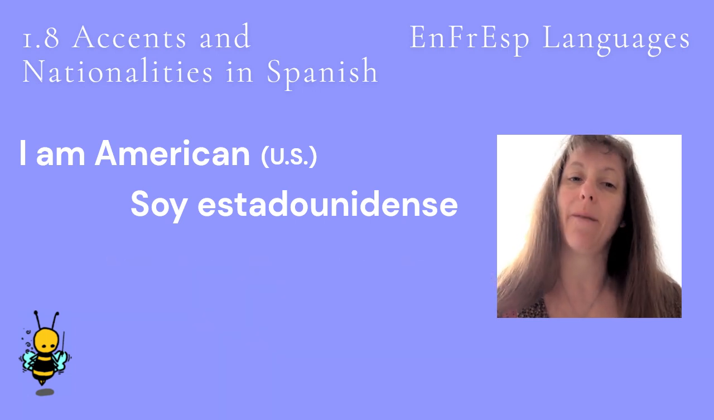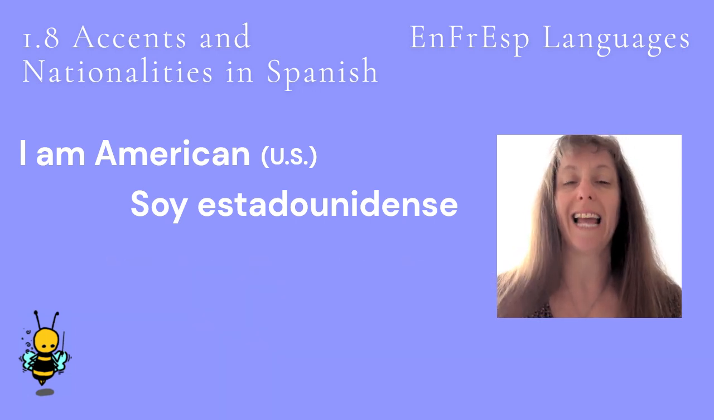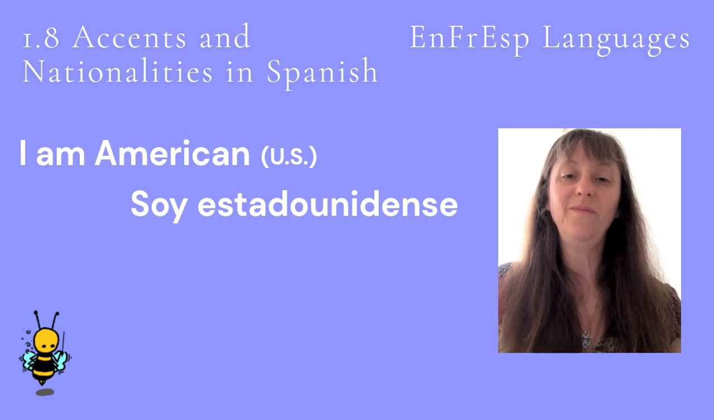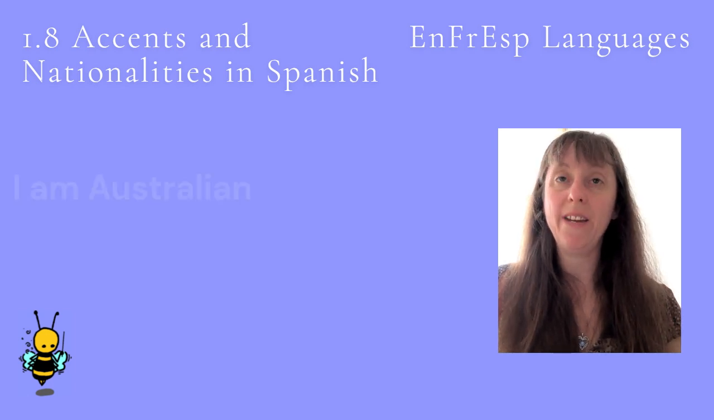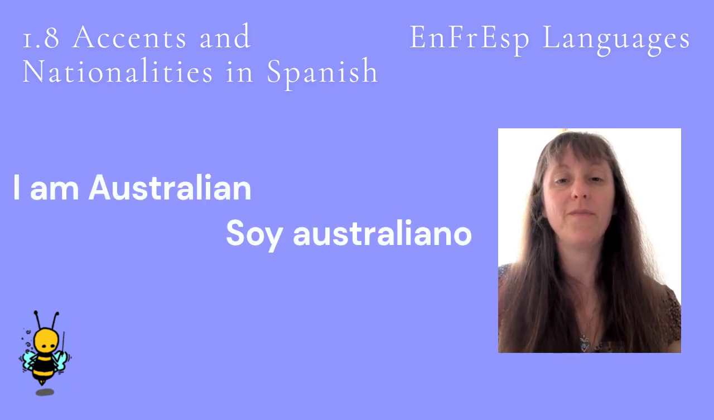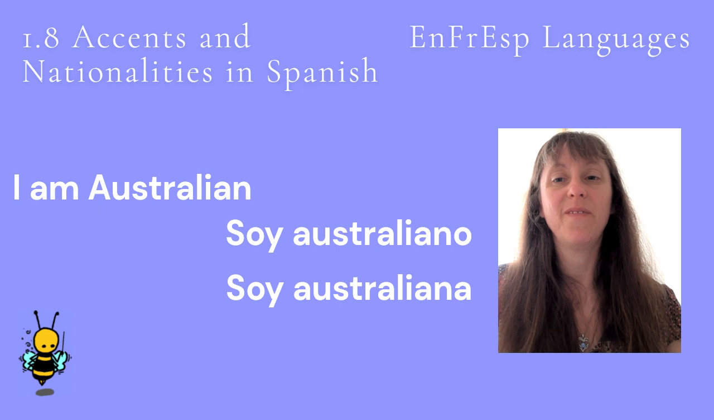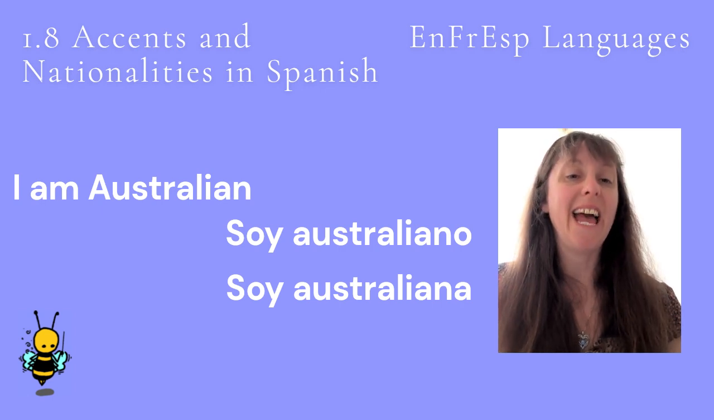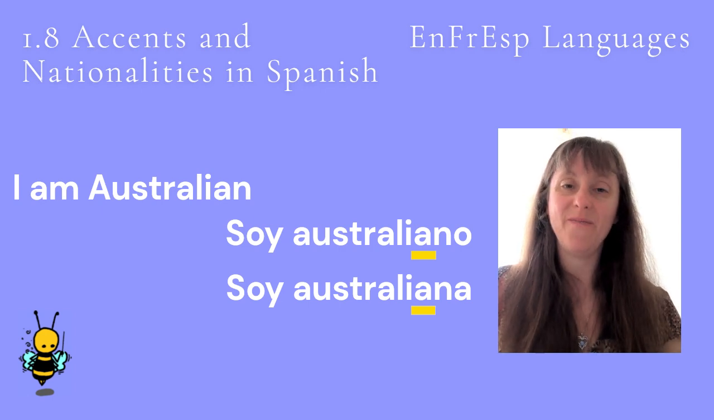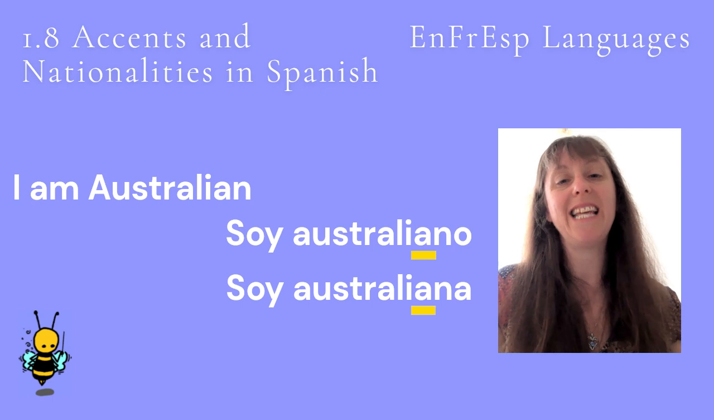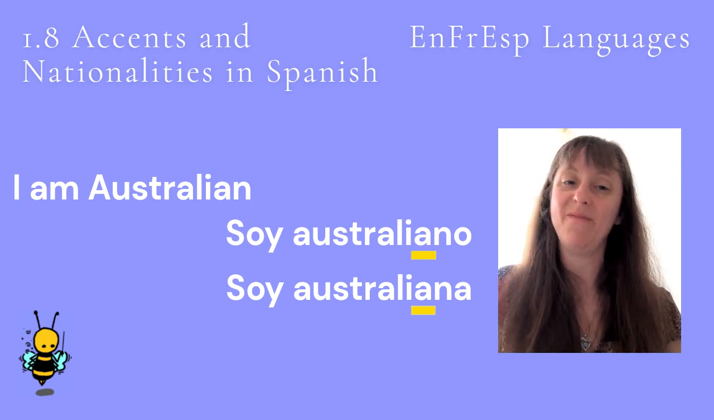Let's hear I am American, referring to the US again. Soy estadounidense. To say I am Australian, we say Soy australiano if male and Soy australiana if female. Again, there are no accents, so the emphasis is naturally falling on the second to last syllable. Australiano, Australiana.